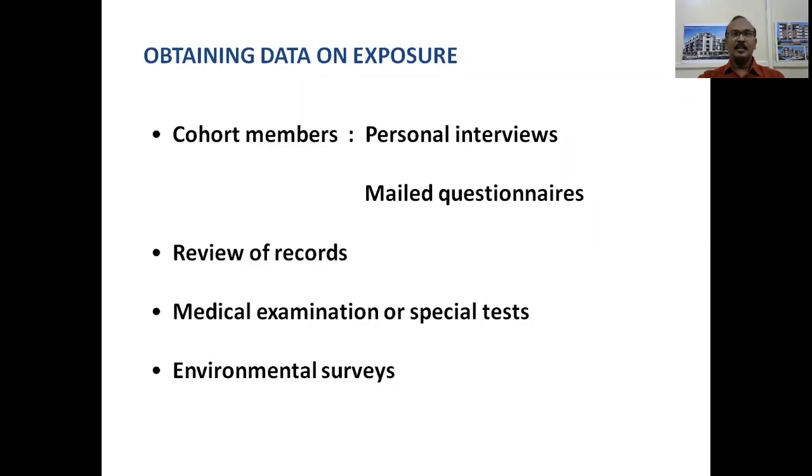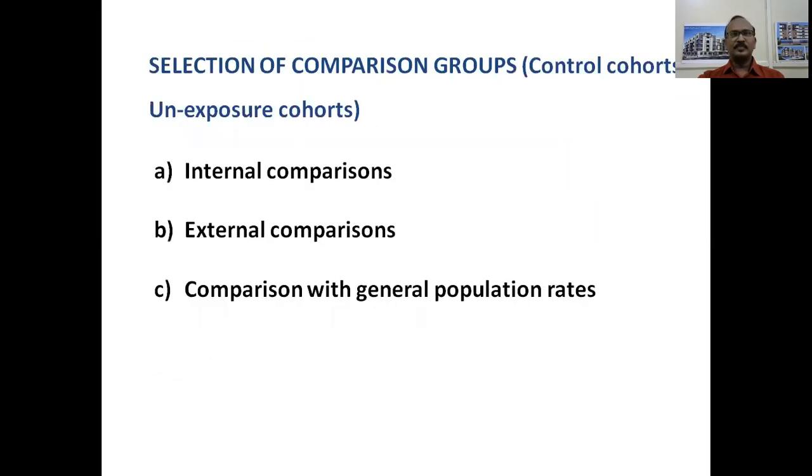All this can be obtained from this. Selection of comparison groups, that is the control cohort or the unexposed cohorts. So how can they be done? They can be done by internal comparison. For example, if there is an external control cohort, internal comparison can be done.